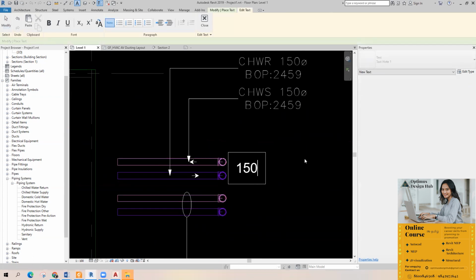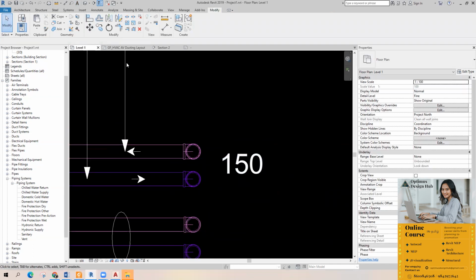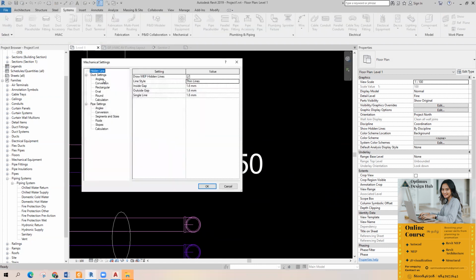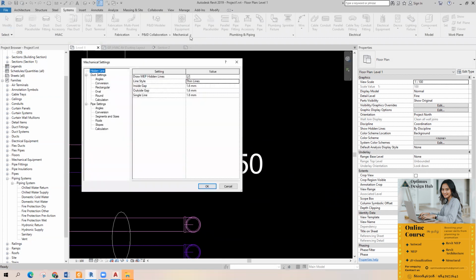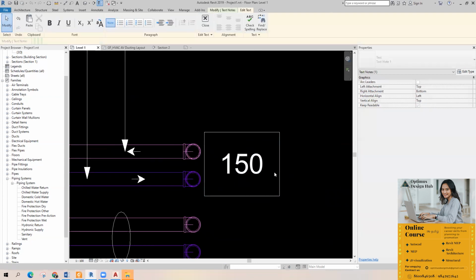150 diameter. An easy way to get the diameter symbol is to go to the mechanical settings in the Systems tab, press the dialog launcher, and in pipe settings you can get the diameter symbol. Just paste it.